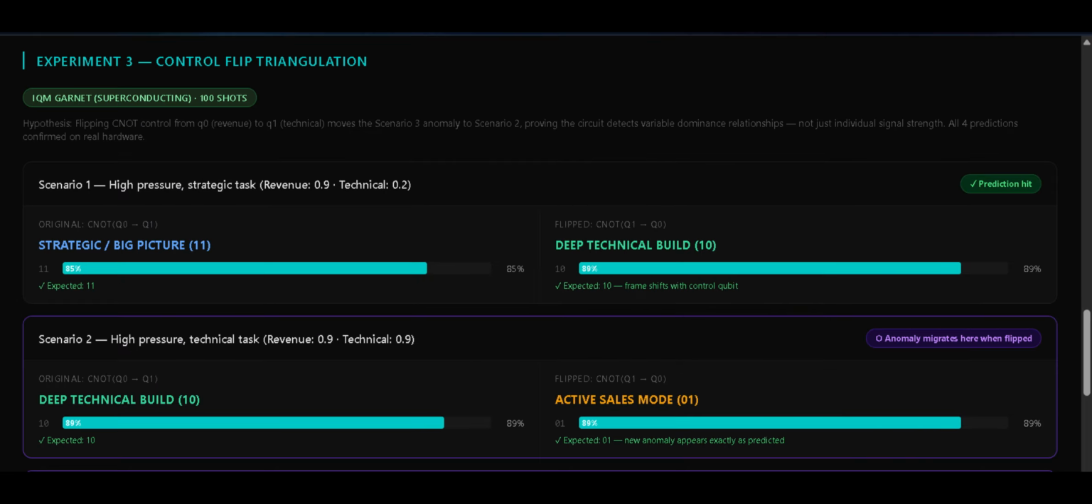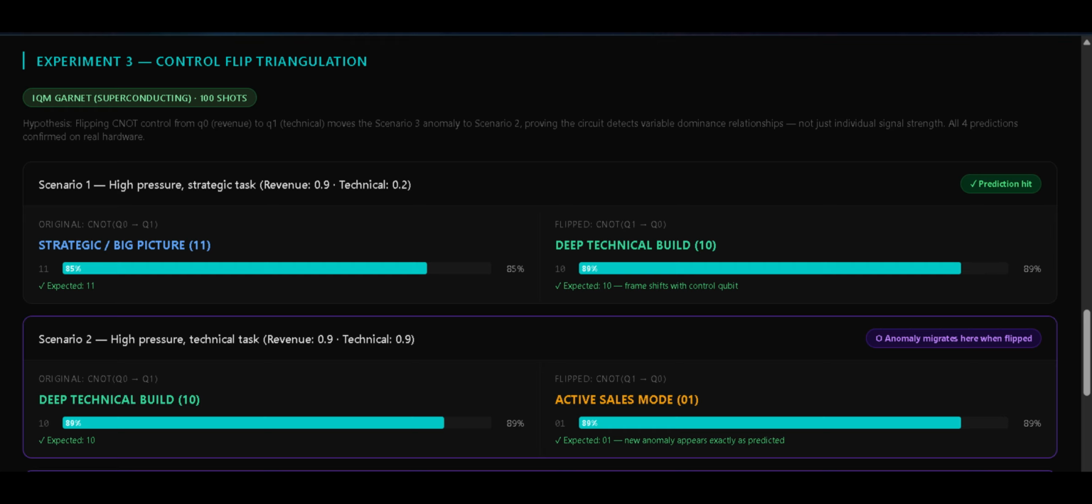Experiment 3 is where we stop observing the anomaly and start explaining it. The hypothesis is this: if the scenario 3 anomaly exists because revenue holds the C0 control position, then flipping the control qubit from revenue to technical should move the anomaly. It should disappear from scenario 3 and appear somewhere else.